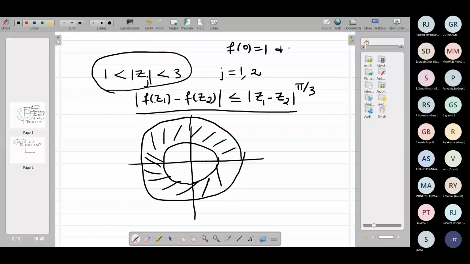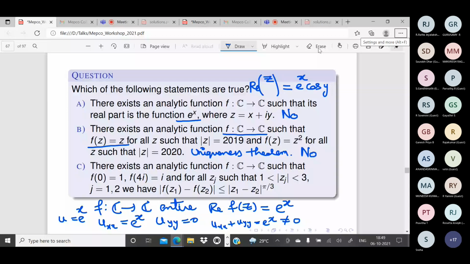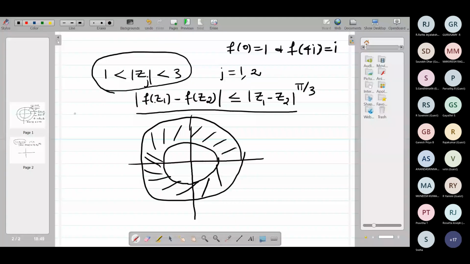So can we have such a function? It is also given that f is an analytic function from C to C. That means f is an entire function.